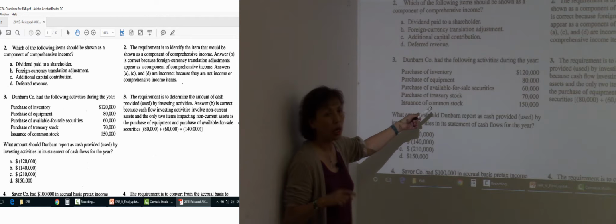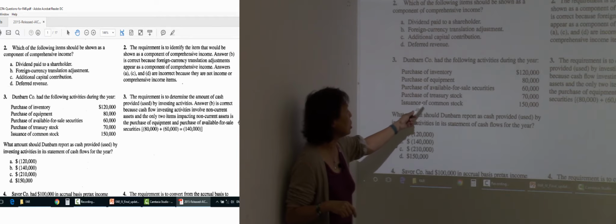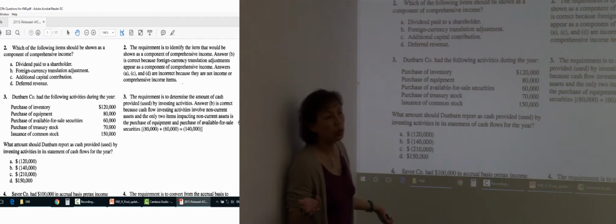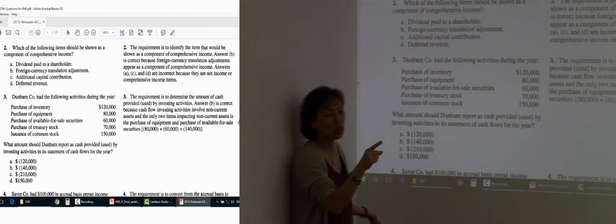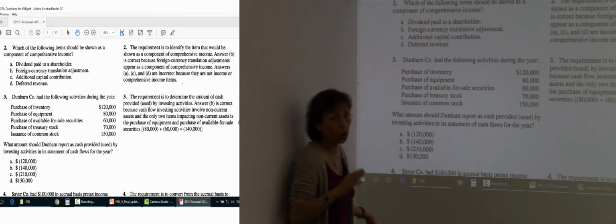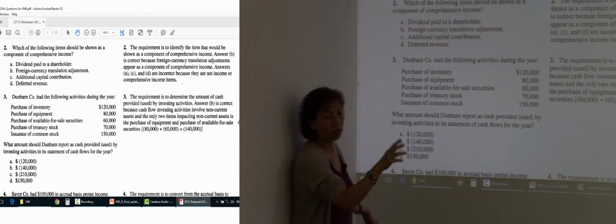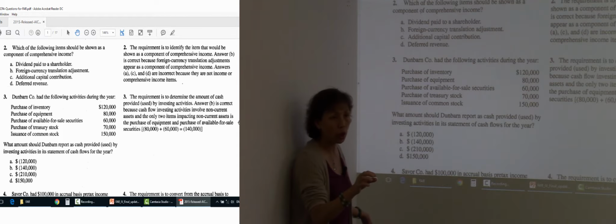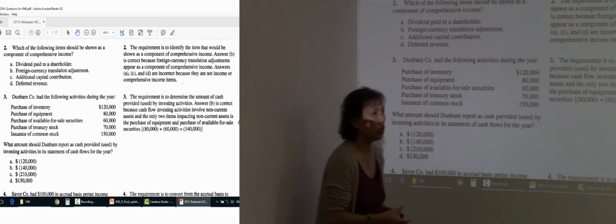Okay. And purchase of treasury stock, FA. Issuance of common stock, FA. Okay? Issuance of common stock, what kind of transaction should be reported as FA? I say whatever transaction is related to obtaining or paying capital from or to creditors or owners. One more time. Whatever transaction is related to obtaining or paying capital from or to owners or creditors. Okay?